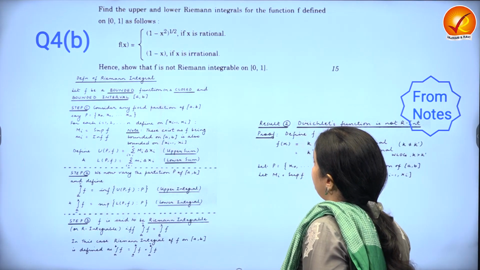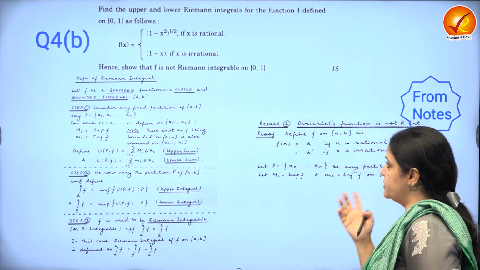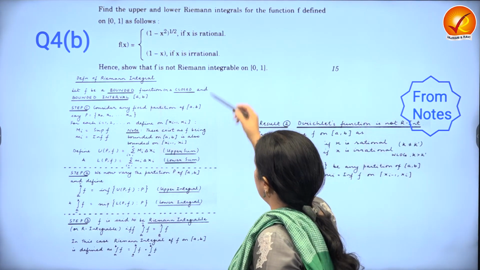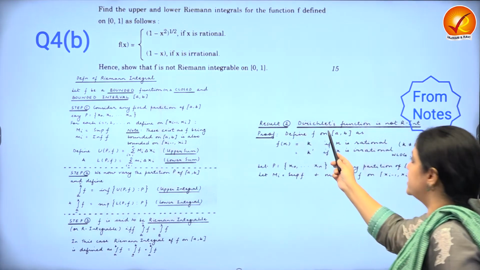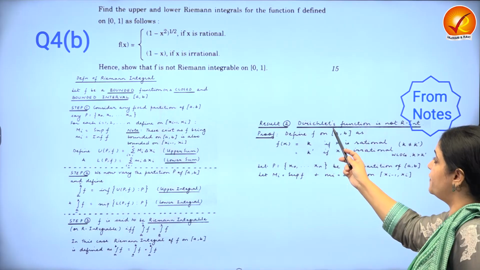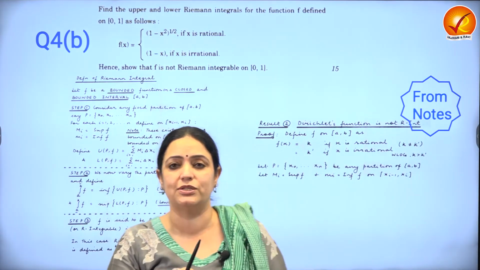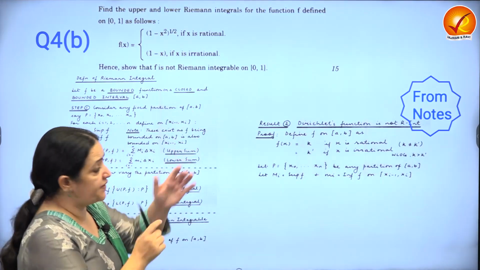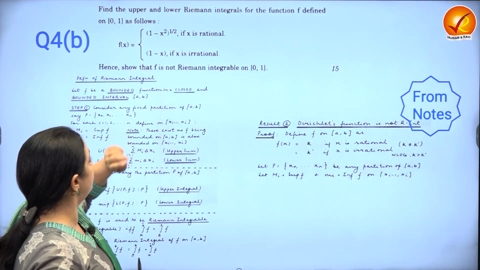Let's see 4B, again a Riemann question, very nice. So basically rational and irrational are defined, and we are remembering Dirichlet's function here. Dirichlet's function is a typical function which is not integrable actually. And it divides itself over the rationals and irrationals. This question was also pretty much the same.